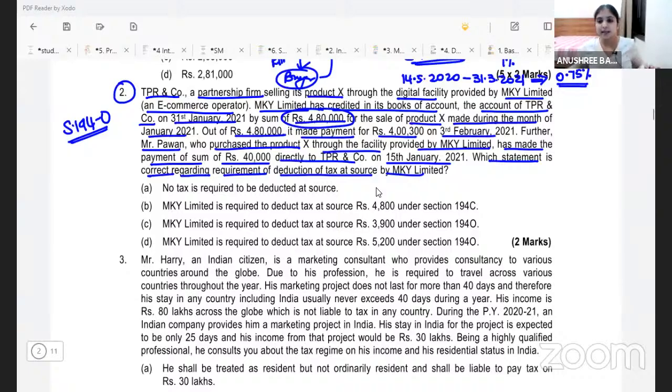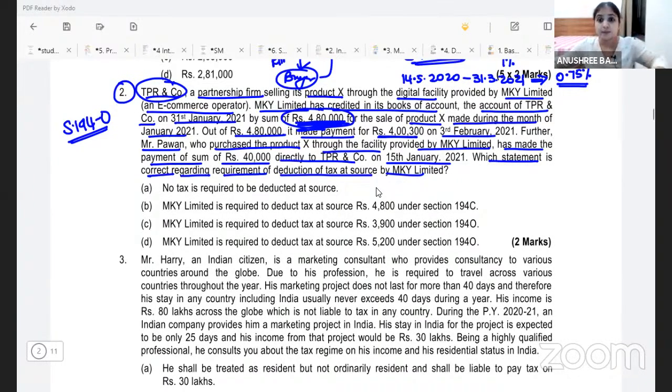Here MKY Limited, instead of Amazon, is the e-commerce operator. So sale through MKY Limited was 4,80,000. But how much money is MKY giving to my assessee? Only 4,300,000. What about the balance? The balance may be some expenses, maybe some commission. The balance may be MKY Limited's deduction or their remuneration.